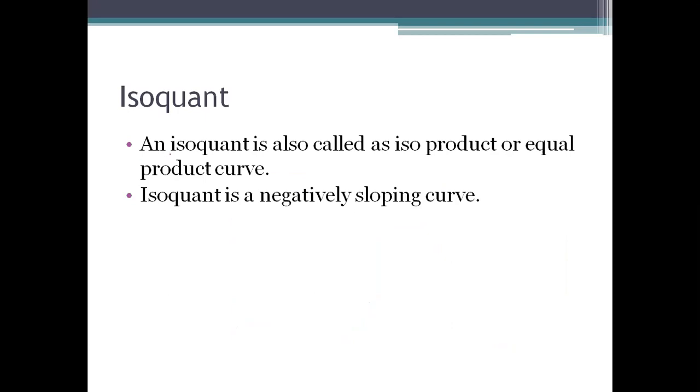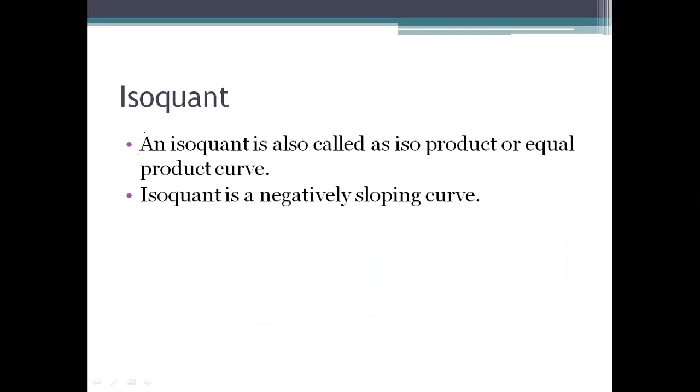We will see that. So what is an isoquant? An isoquant, we have already noticed, is a set of a combination of two or more inputs that will give the same output. In the indifference curve, same utility, but in isoquant it will give the same level of output. Inputs are different but output is the same.